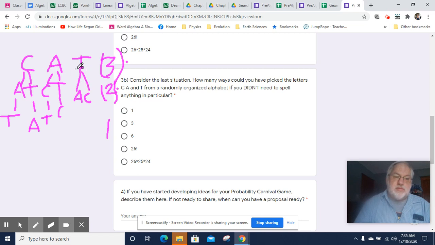So there were 3 possibilities in the first run, 2 possibilities after that, and then just a C or an A. So in each event, the first event we had 3 possible outcomes since we didn't care which letter came first. Then the second event we had 2 possible outcomes because we did not care about which order it came in.